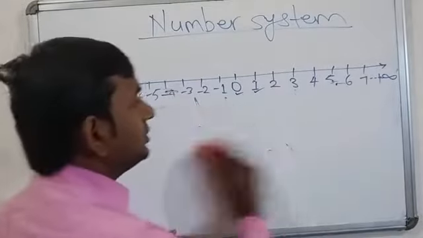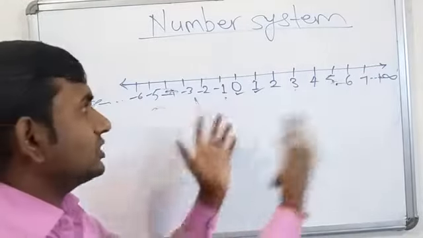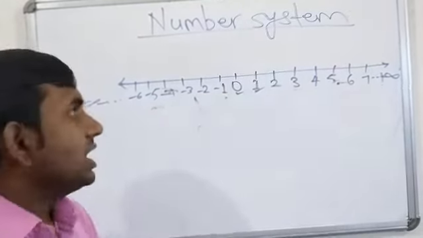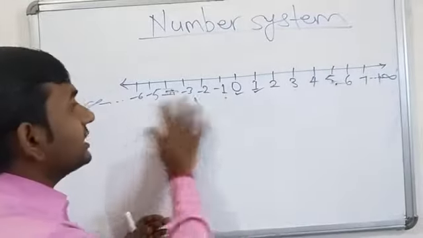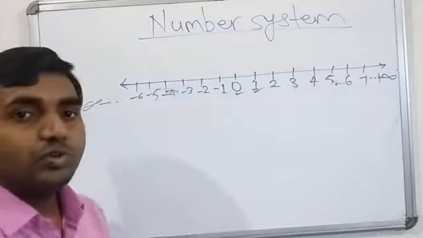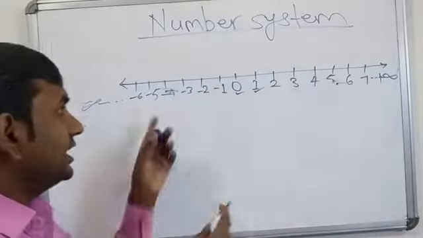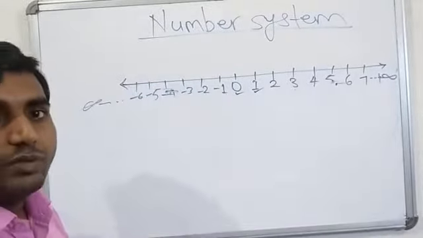Next, we collected all positive numbers together with 0, and we also have negative numbers on the number line. We also have to collect those negative numbers from the number line. In which form do we have to collect these negative numbers? For this we have to study about integers.